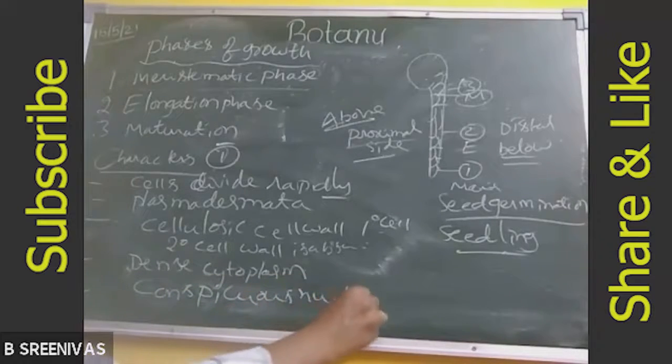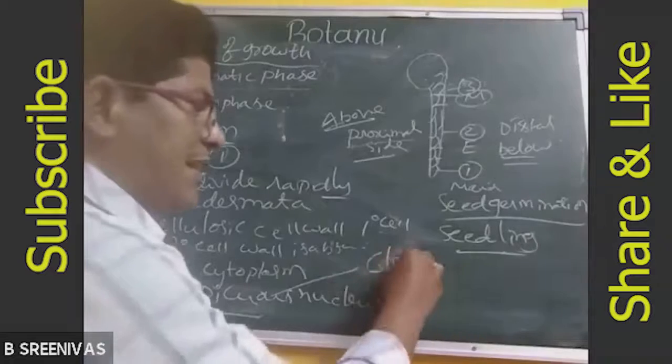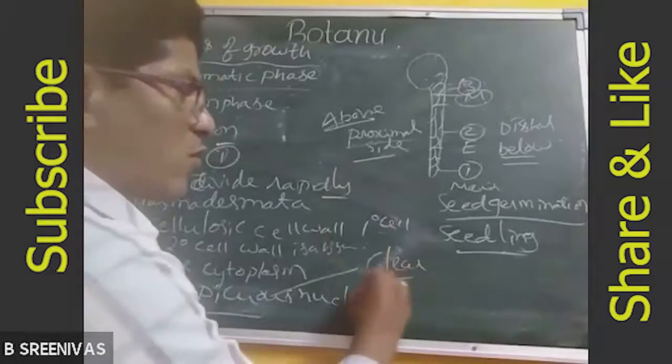Dense protoplasm, conspicuous nucleus, cellulosic primary cell wall only, plasmodesmata, and rapidly, actively dividing cells are present. Conspicuous means very clear. A clear nucleus is present.